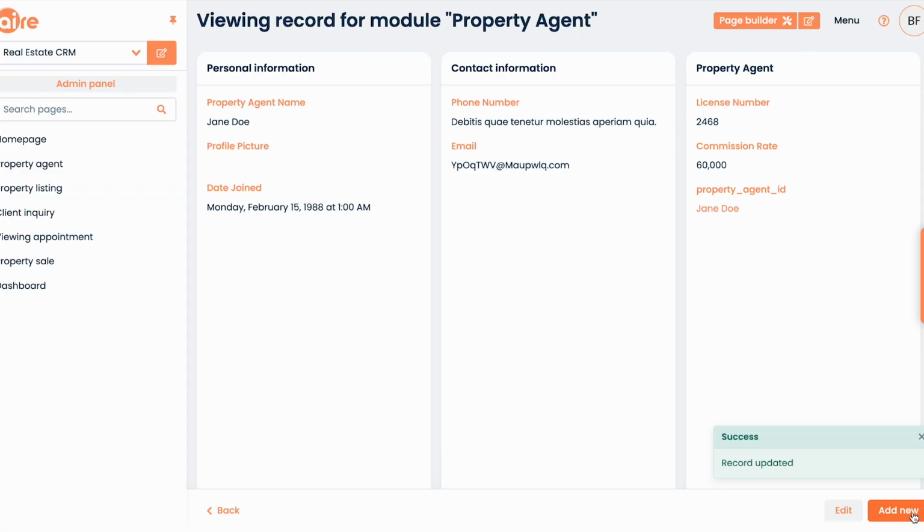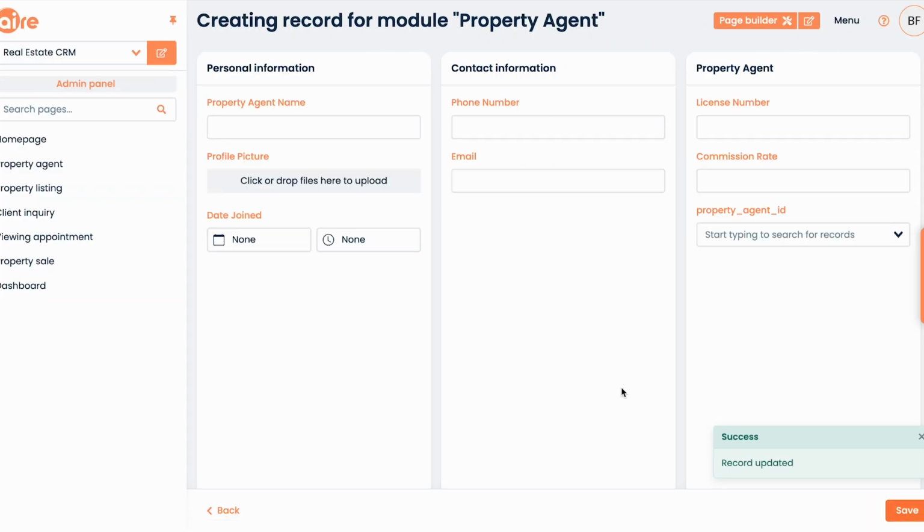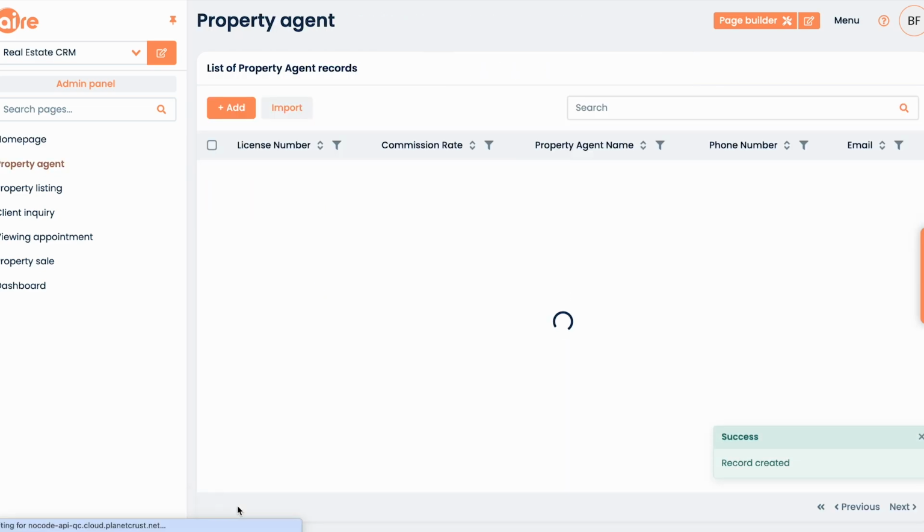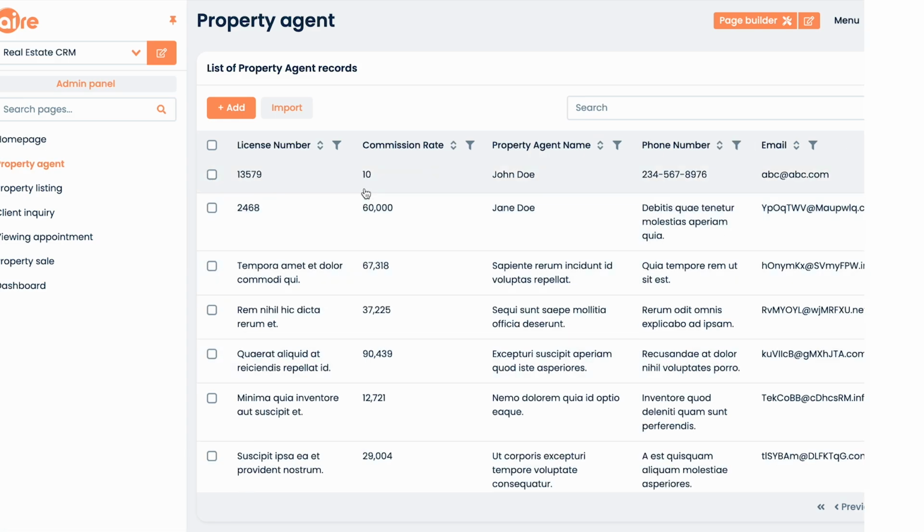To add a new record, click Add New in the bottom right. This will bring up a blank record page for the module you're in. Fill in the data you want to fill in. When you're done, click Save, then Back. You'll see your new record in the record list.